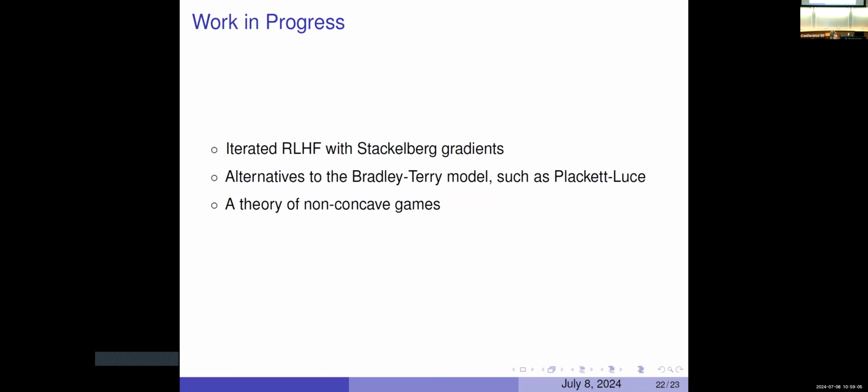And for our work in progress, what's still going on is we are looking, as I said, at an iterative version of RLHF with the Stackelberg gradients, those more complicated gradients. There's no reason to be wedded to Bradley-Terry. We can look at other preference models. And of course, as Kostas said, we can work to develop a theory of non-concave games.